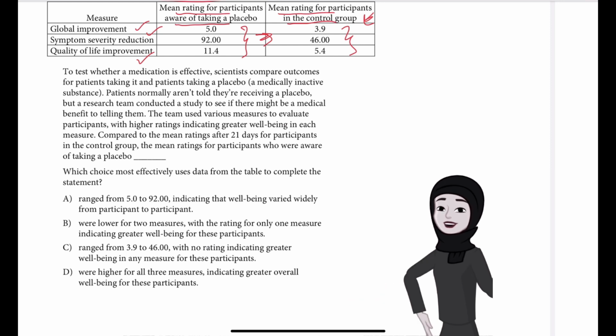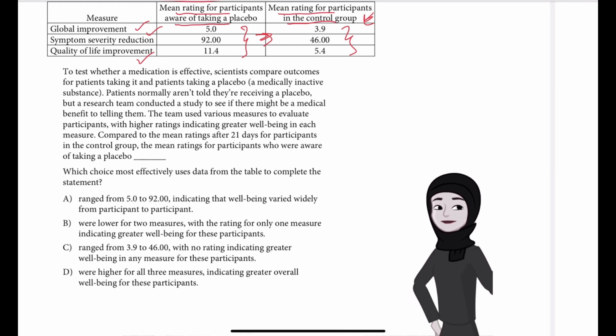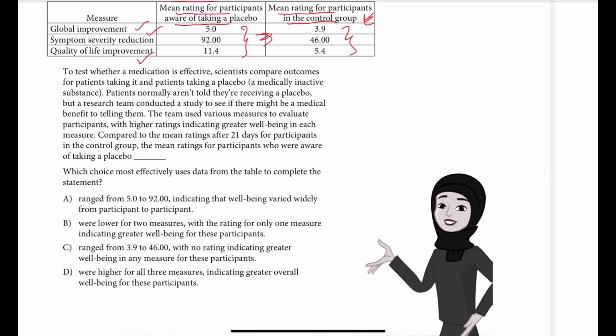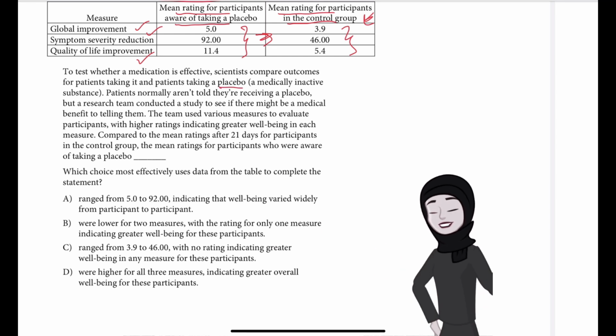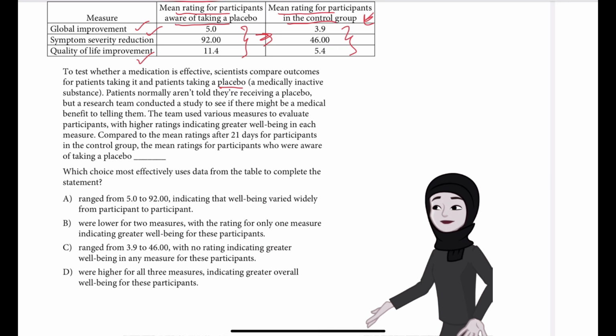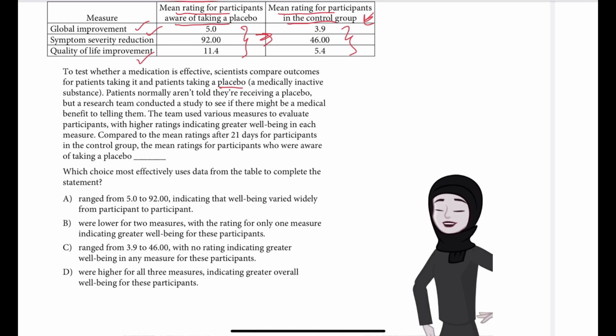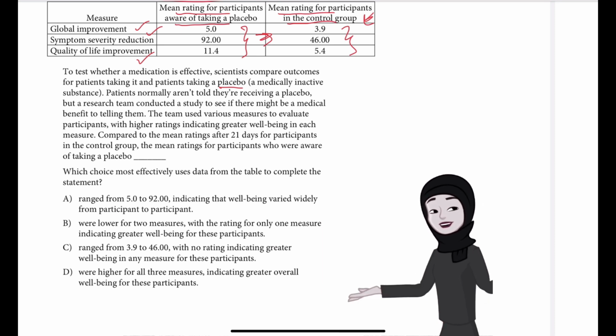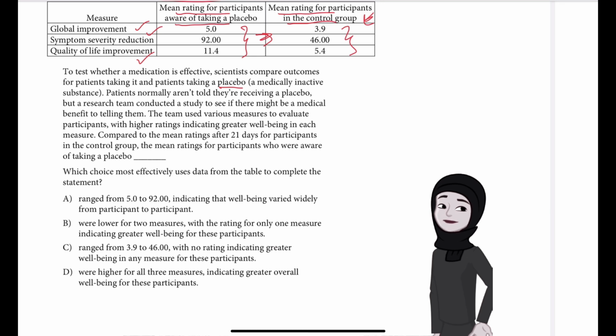So let's see what's the question. To test whether a medication is effective, scientists compare outcomes for patients taking it and patients taking a placebo. And the meaning of placebo has been mentioned here: a medically inactive substance. Patients normally aren't told they are receiving a placebo, but a research team conducted a study to see if there might be a medical benefit to telling them. The team used various measures to evaluate participants, with higher ratings indicating greater well-being in each measure. Compared to the mean ratings after 21 days for participants in the control group, the mean ratings for participants who were aware of taking a placebo blank.